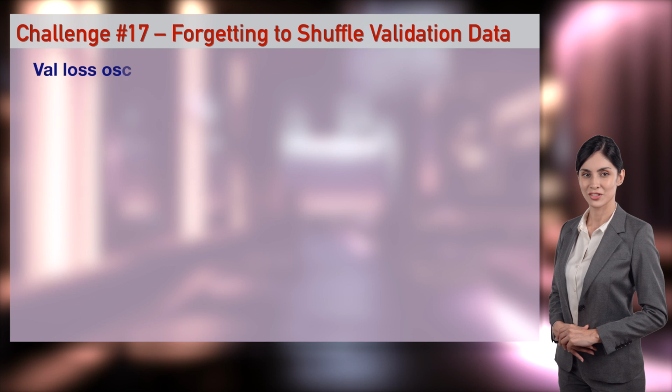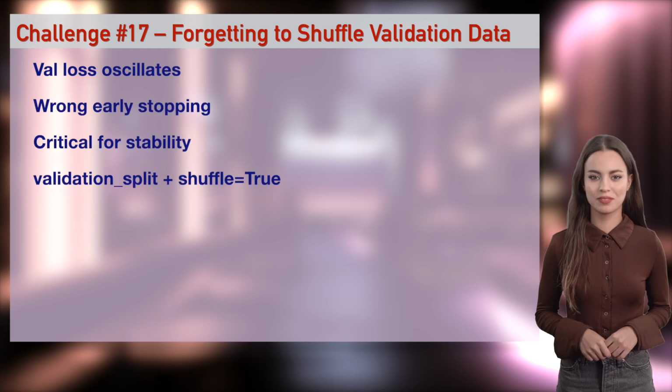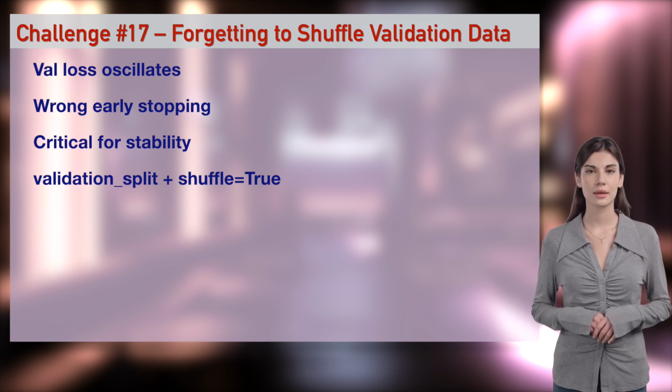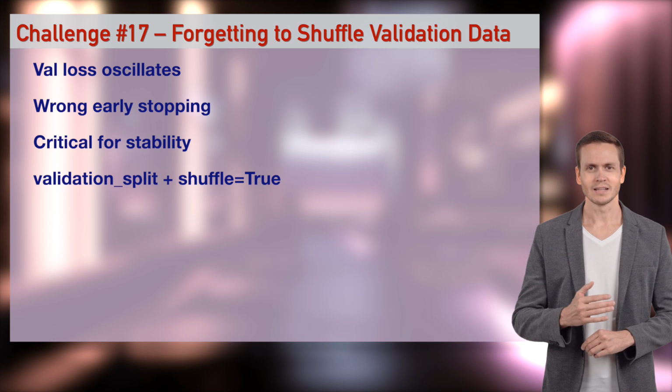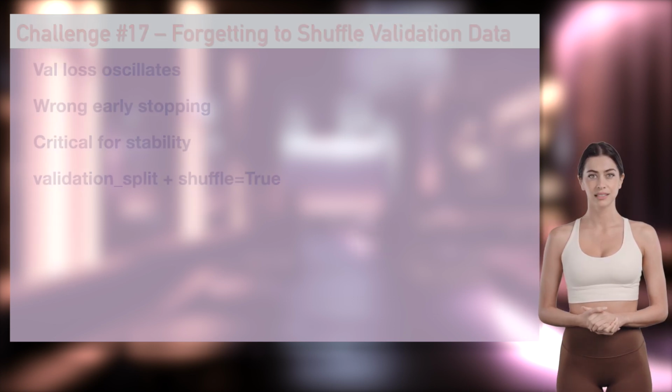Your validation loss jumps up and down like crazy because validation data isn't shuffled. I thought my model was drunk. Turns out it was just the validation order. Always shuffle both train and validation every epoch. I'll turn off validation shuffle. Watch the chaos, then fix it. Ethan, sober up my validation.